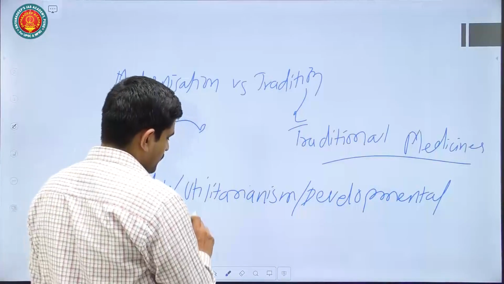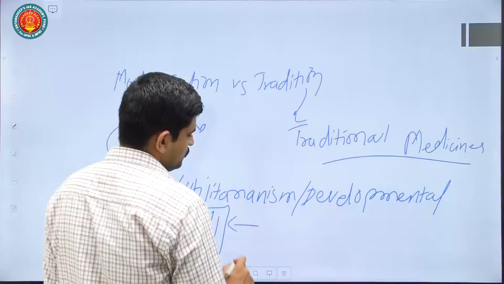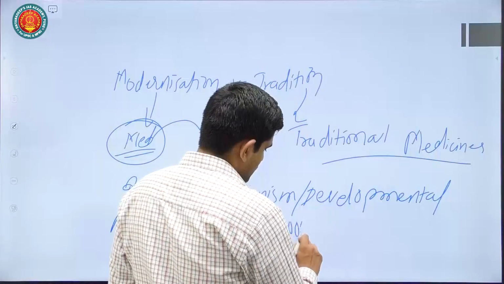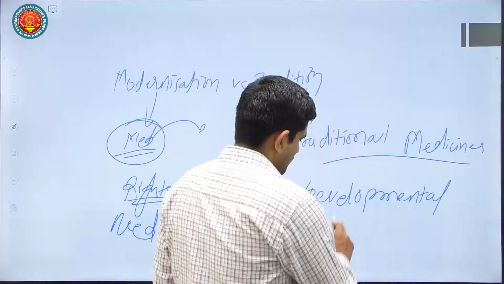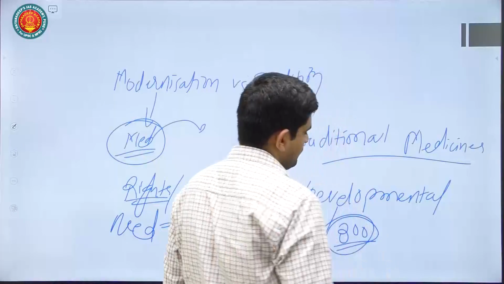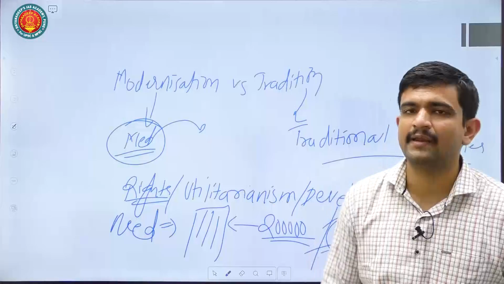For example, if you have to build a dam, let's say, benefiting 2 lakh people, but for that you are displacing tribal families, for example 300 families. So whether to displace these tribal families or not, that is the biggest classical dilemma.